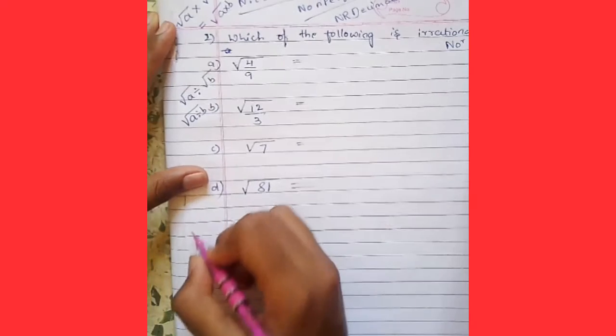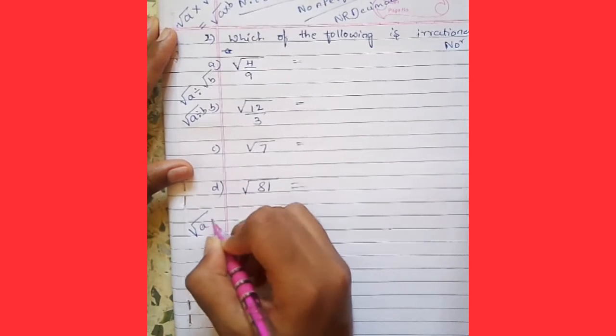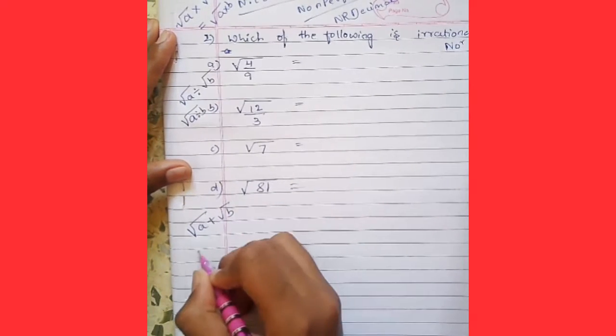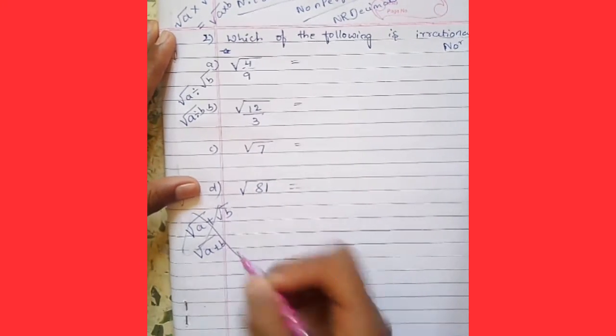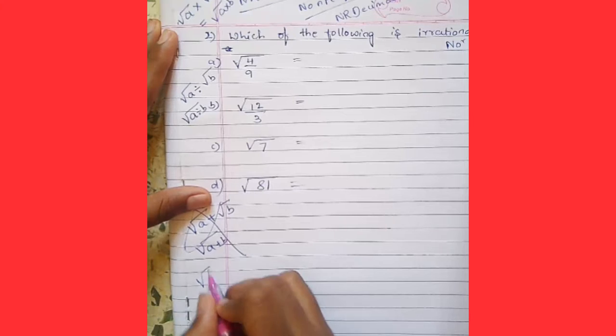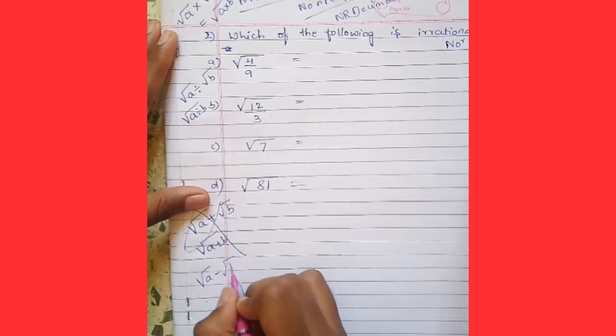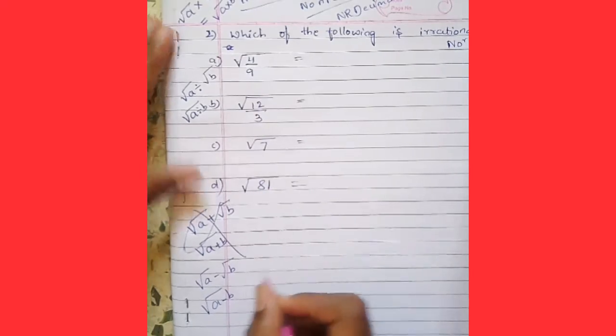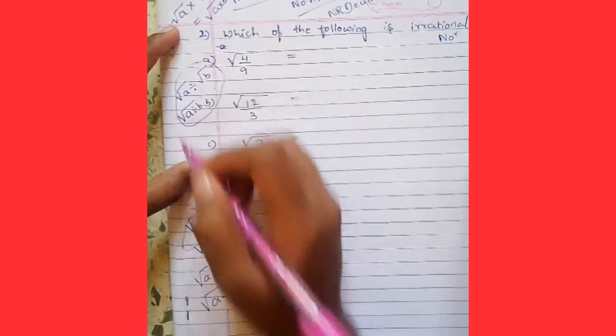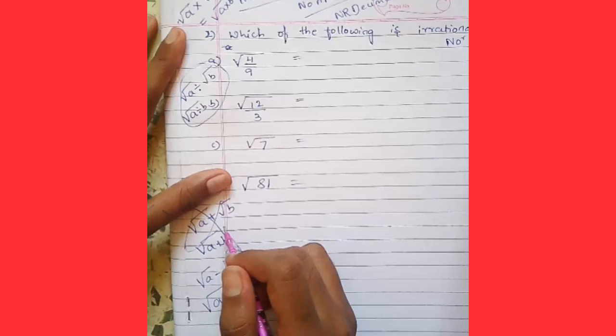But you cannot do this for addition or subtraction. For example, if there is square root A plus square root B, you cannot convert it into square root of A plus B. This is wrong. And if there is square root A minus square root B, you cannot convert it into square root of A minus B. This is only for multiplication and division.